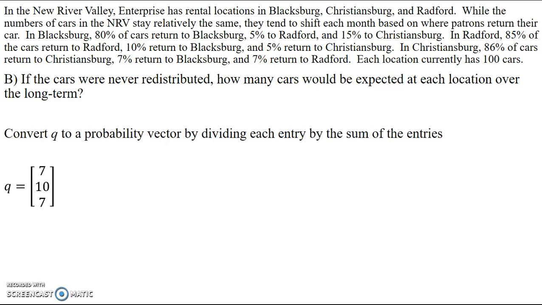And then the last thing I need to do is change that to the probability vector by dividing each of those numbers by the sum of the entries. And that's 24. So 7/24, 10/24, 7/24. So what that tells me is I can multiply the total I started with by each of those: Blacksburg by 7/24, Christiansburg by 10/24, and Radford by 7/24.